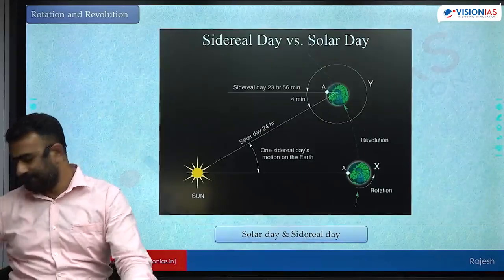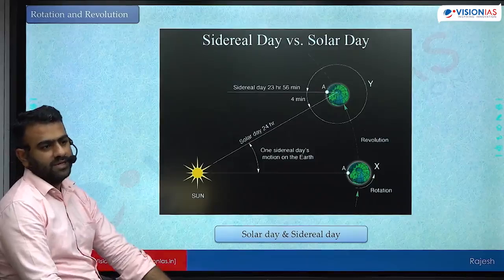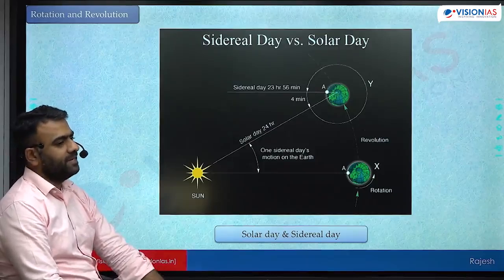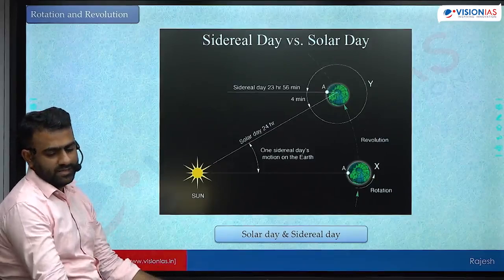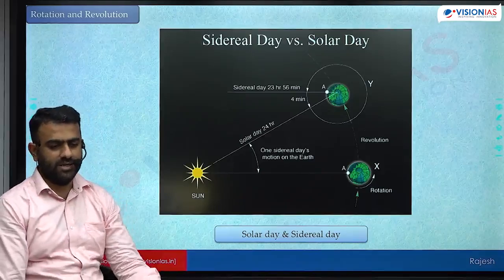Sidereal day is 23 hours 56 minutes. That is the time taken to complete 360 degrees of rotation.